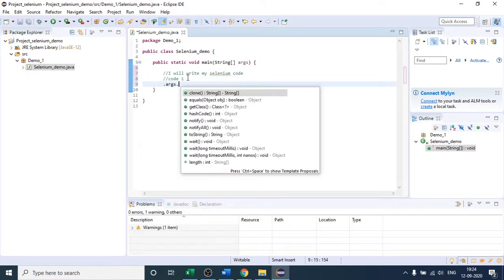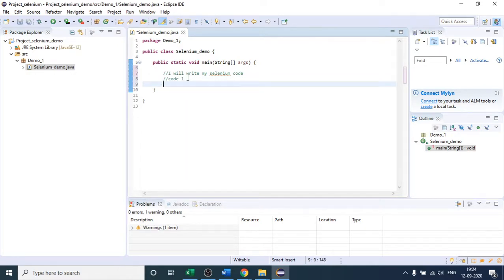You have to first, before writing any code, provide knowledge of Selenium to Eclipse.